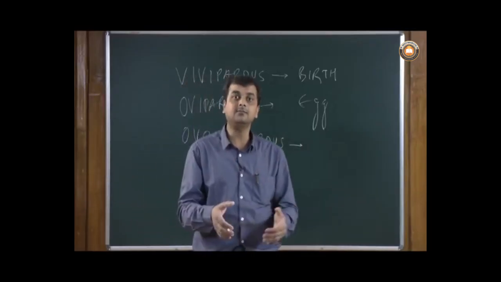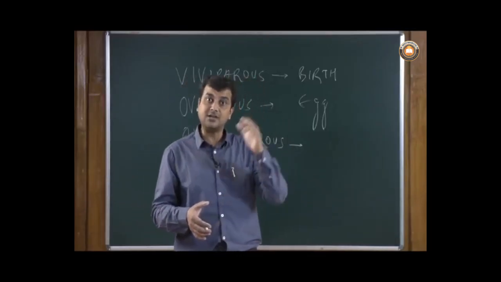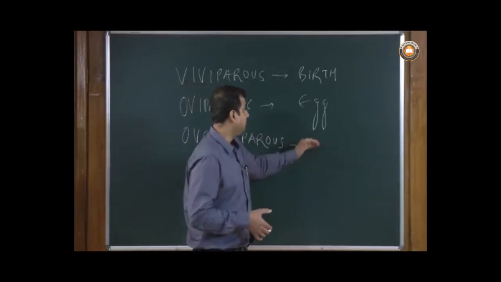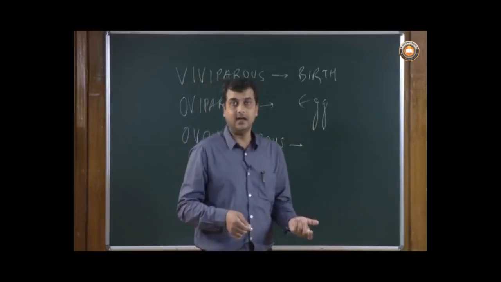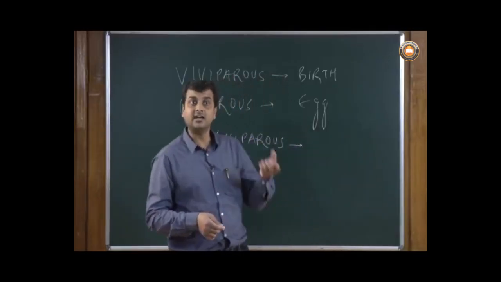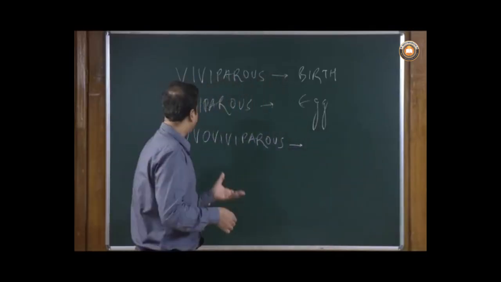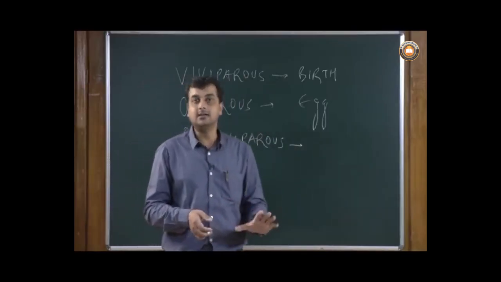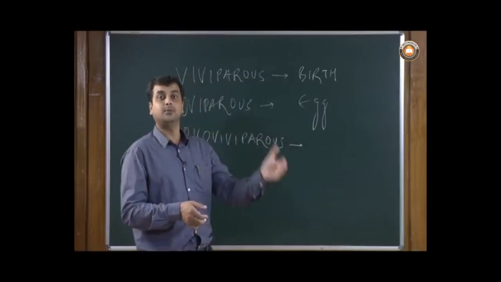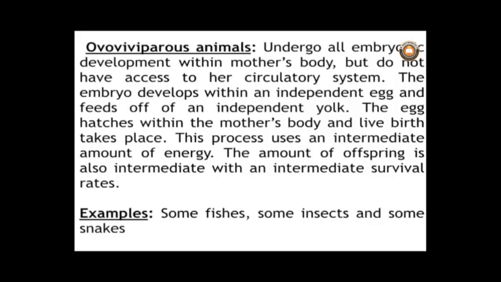They have eggs, but the egg is getting matured inside the body, and they are giving birth to the young ones. So for example, there are many fish varieties, and there are many insect varieties. The amphibians are also following this pattern, where the egg is getting matured inside the body, and they are giving birth to the young ones.